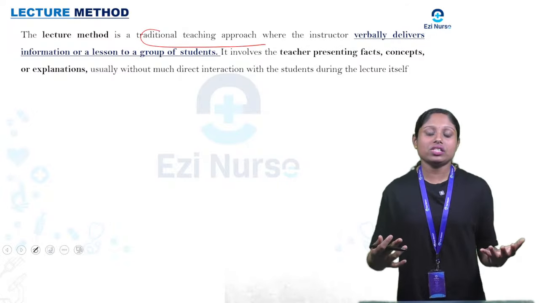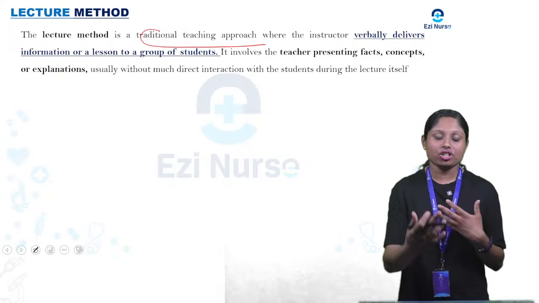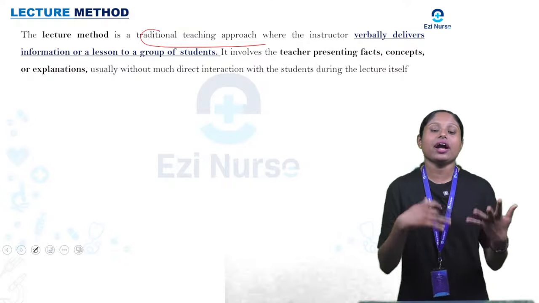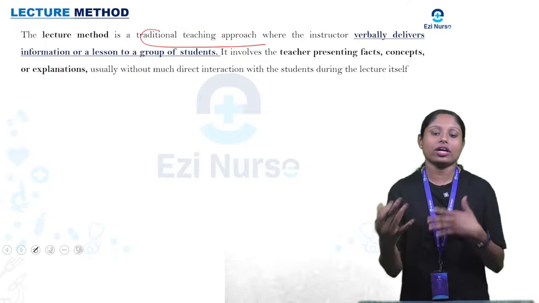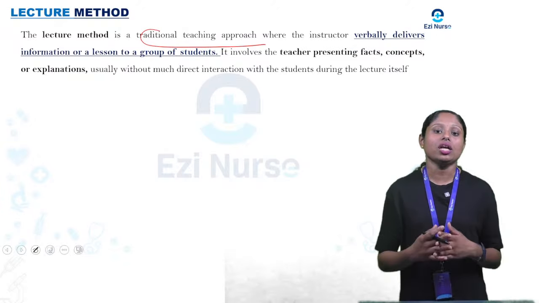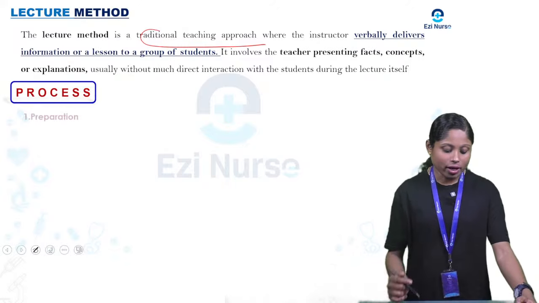So here the teacher will stand in front of you and teach you the things, where the teacher will be active and the students will not be active. So there is much less interaction between the student and the teacher. That is what is called the lecture method. So what is the process here?